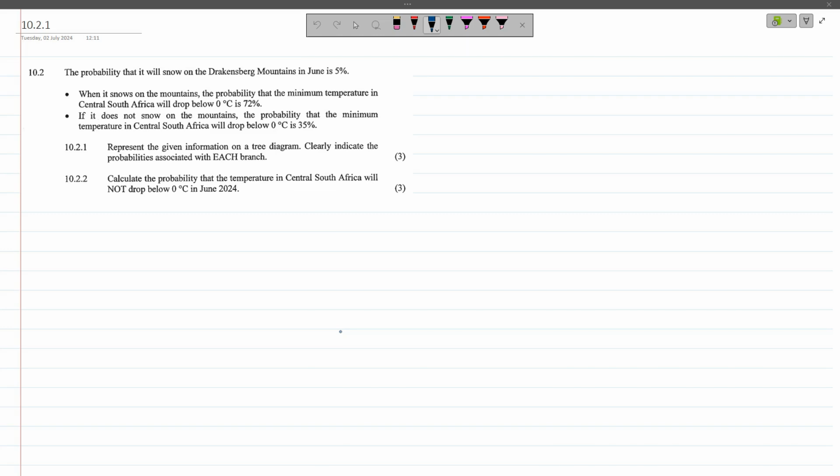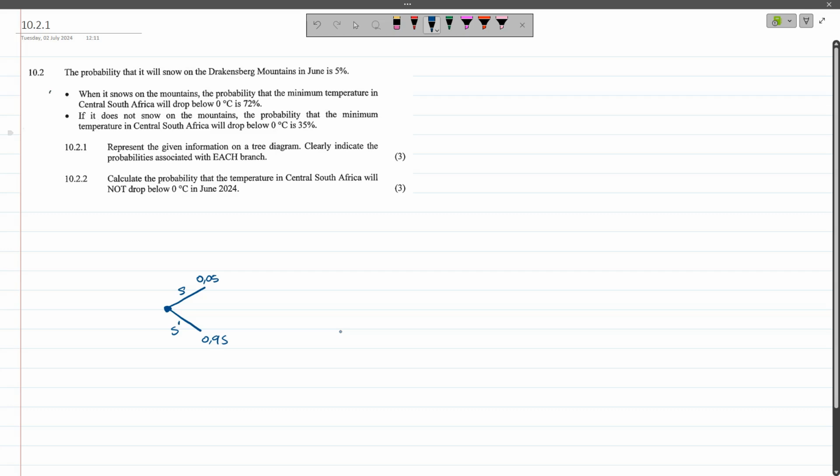So we start from the beginning. Remember, in a tree branch, at that level in the trees, the probabilities are always related and should be complementary. So the probability that it will snow in Drakensberg Mountains is 5%. We can represent that as a decimal of 0.05. And if that is true, for this to be complementary, the probability that it does not snow, so that will be just snow with the little copy, that will be 0.95.